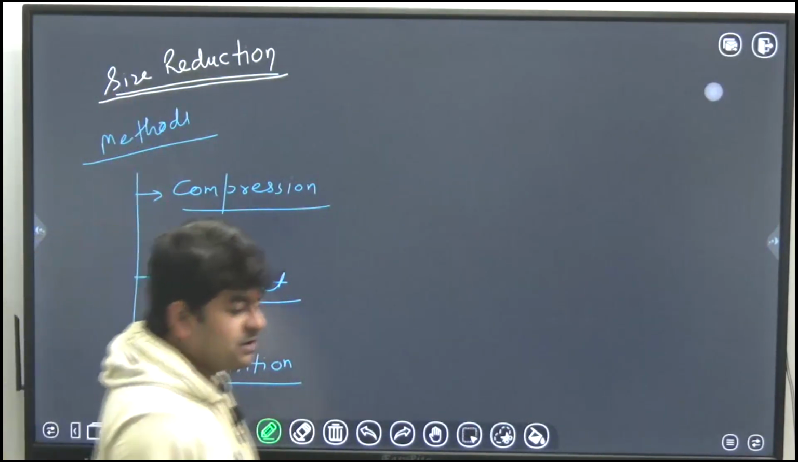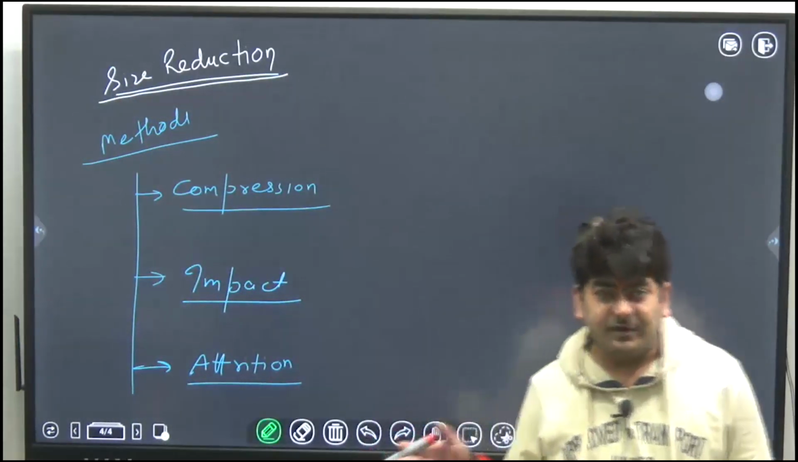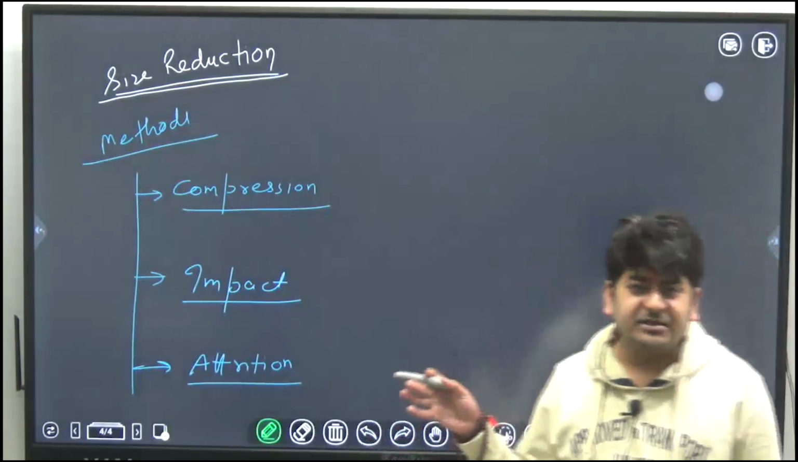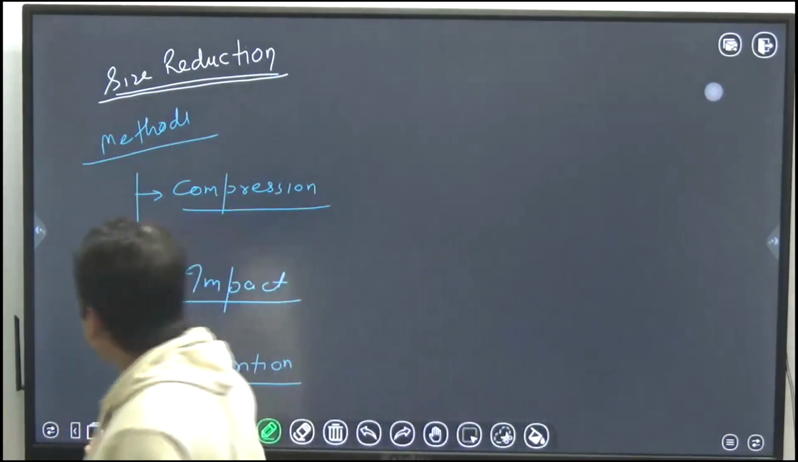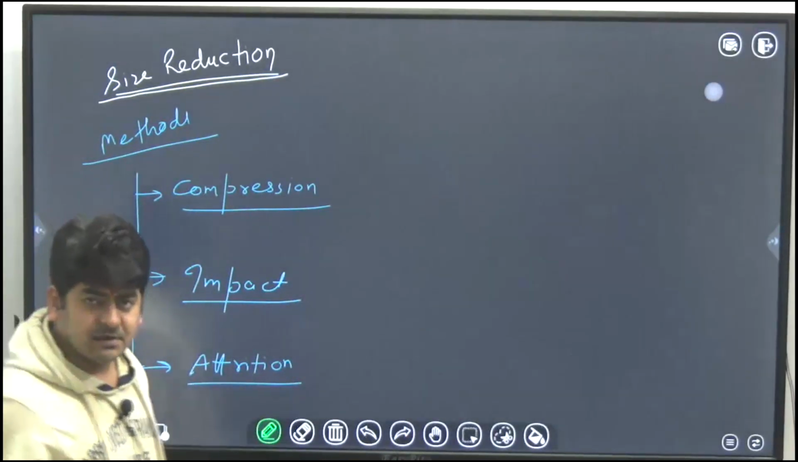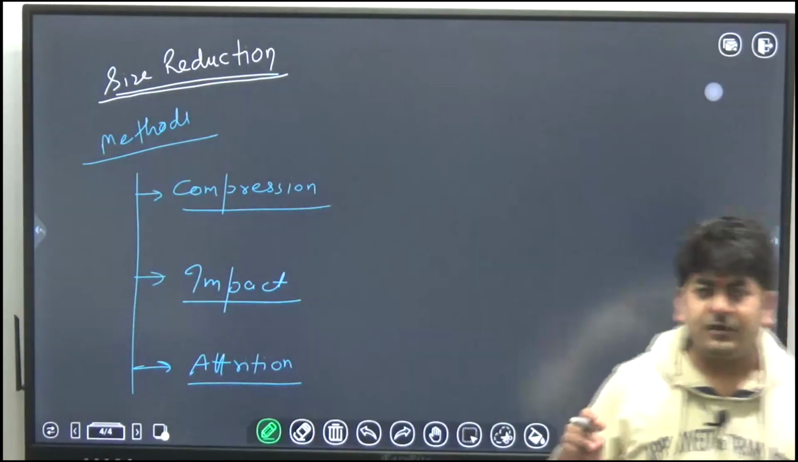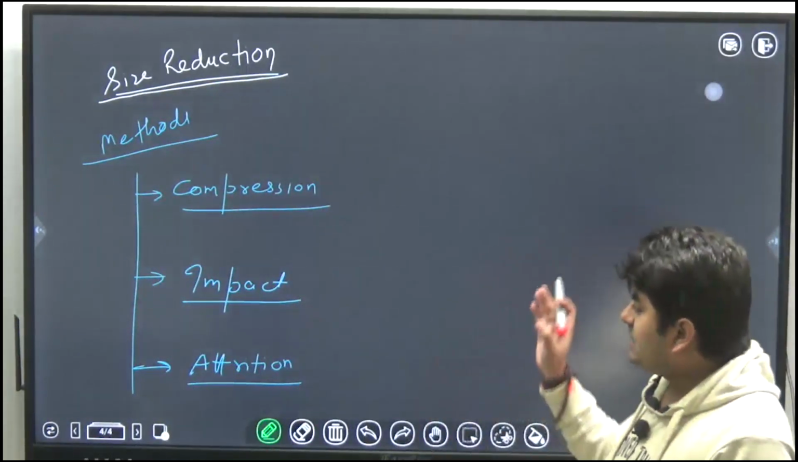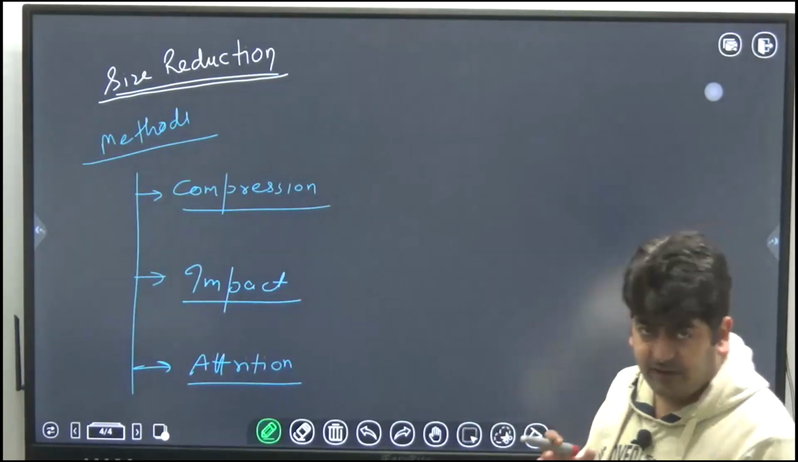So in size reduction, what is size reduction? To reduce the size of the particles, and the purpose of size reduction you can work out by yourself, that's not so important, at least for the exam. Now we will talk about the methods. On the industrial level there are 3 methods of size reduction: compression, impact and attrition. Other than this there is one more method that is called cutting.